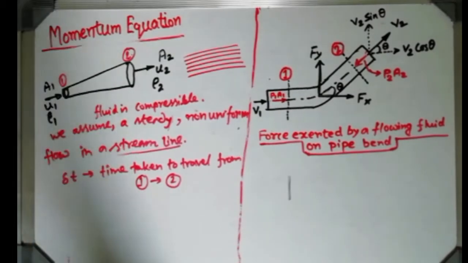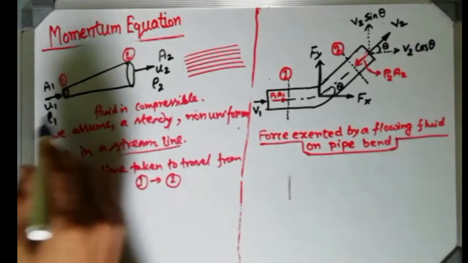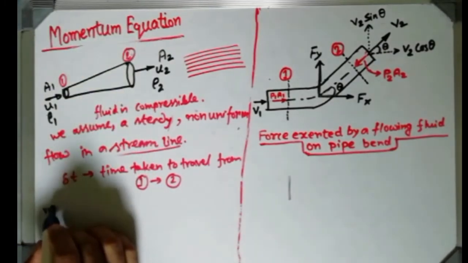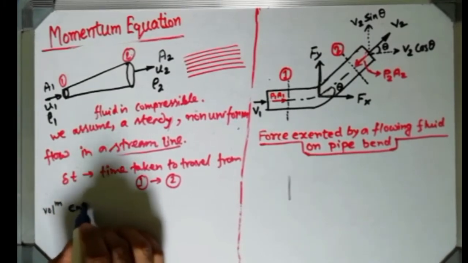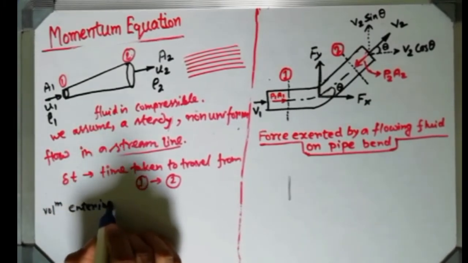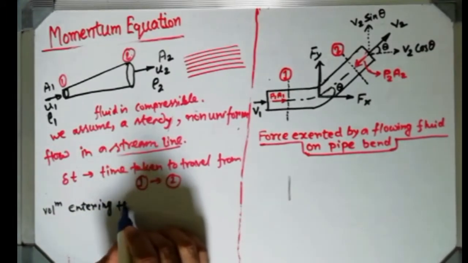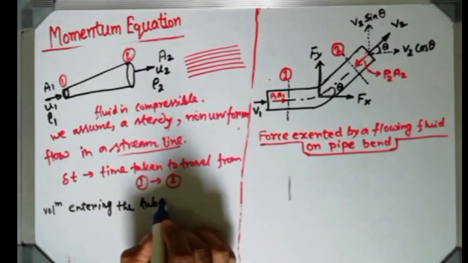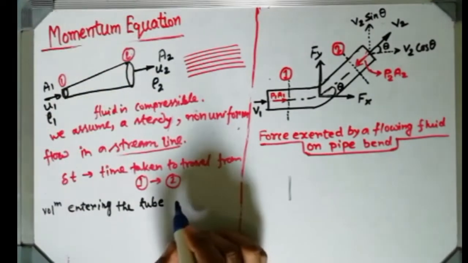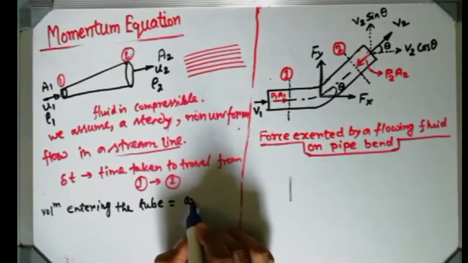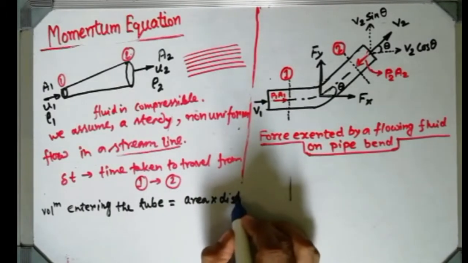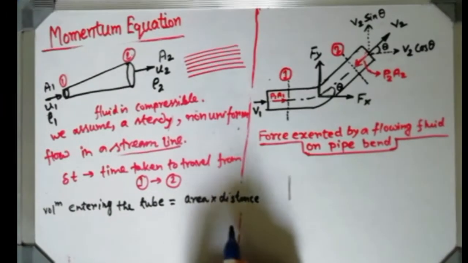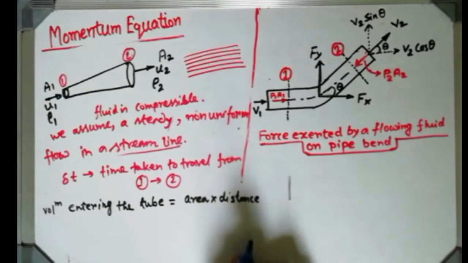Now if we consider what is the volume entering this particular tube, I can write it this way: volume entering the tube. That can be written like this way: area into distance. Always volume can be written in this format.